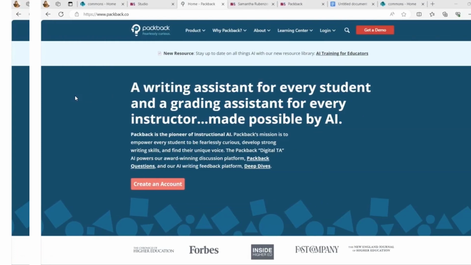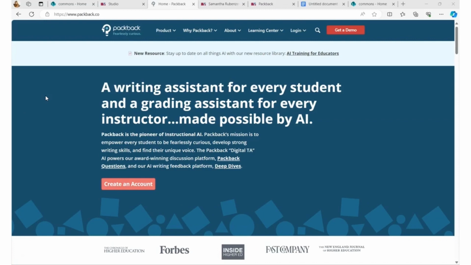I'm going to be walking through a demonstration of PackBack's Writing Lab. The Writing Lab has an instant live feedback chat option where students can communicate their issue to the chat and get instant feedback generated by AI to help guide them through their paper.